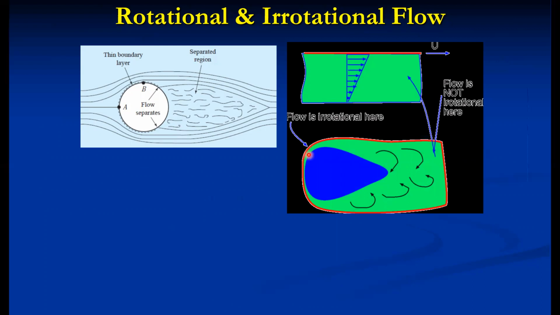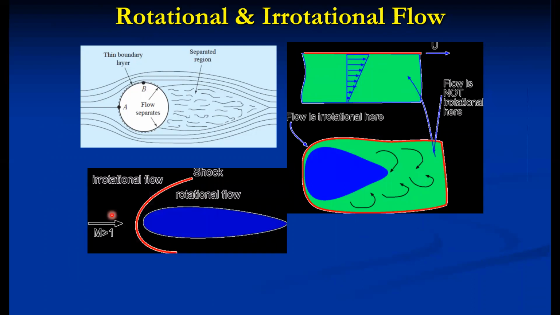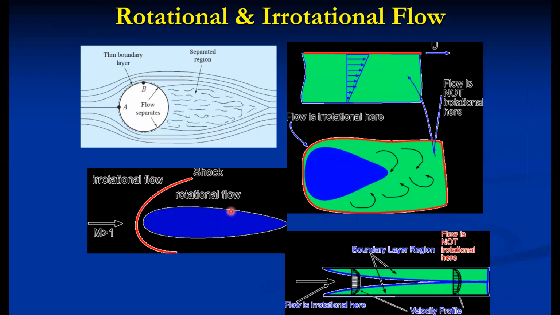So here, because the flow is away from the boundary, the flow is irrotational, and here, because there is a rotation taking place, it is called a rotational flow. Or we can say here the flow is irrotational, and near the boundary the flow is rotational.